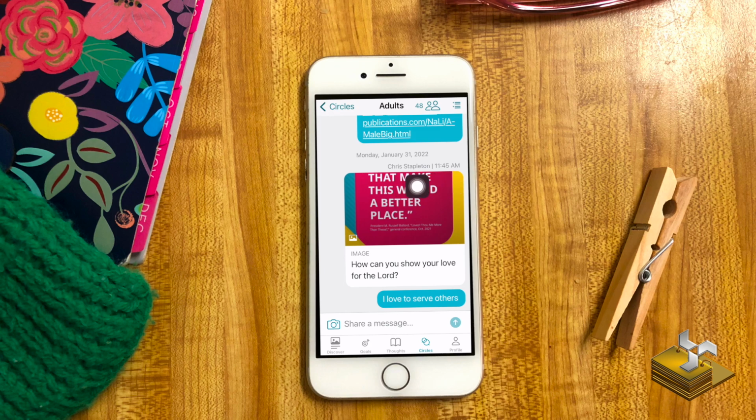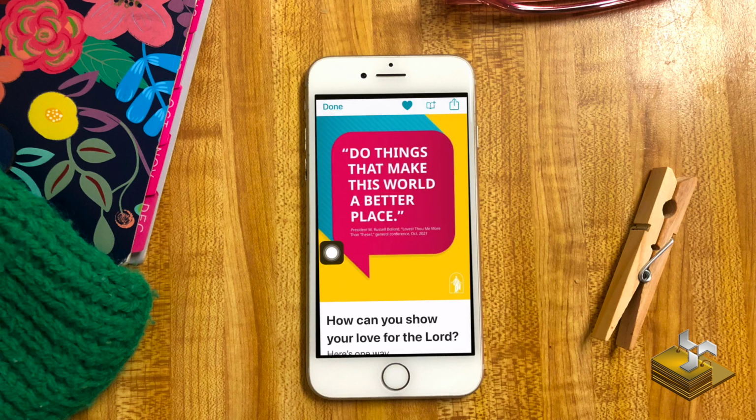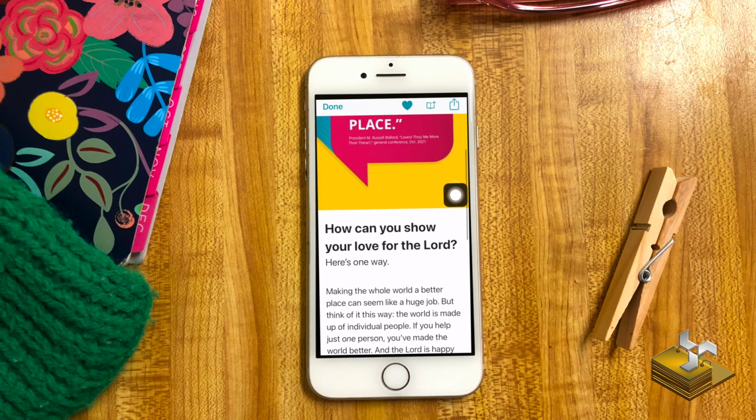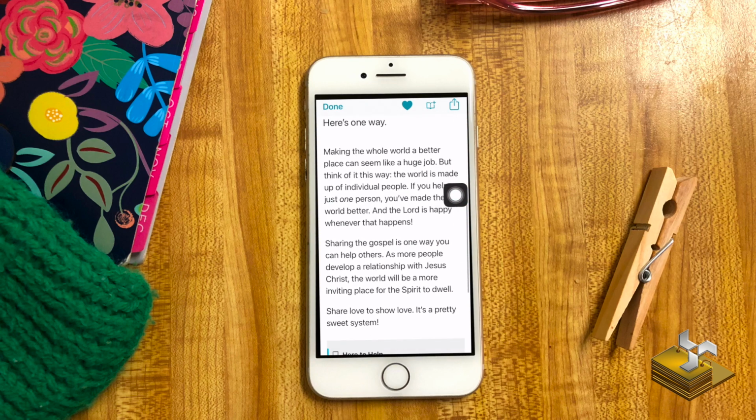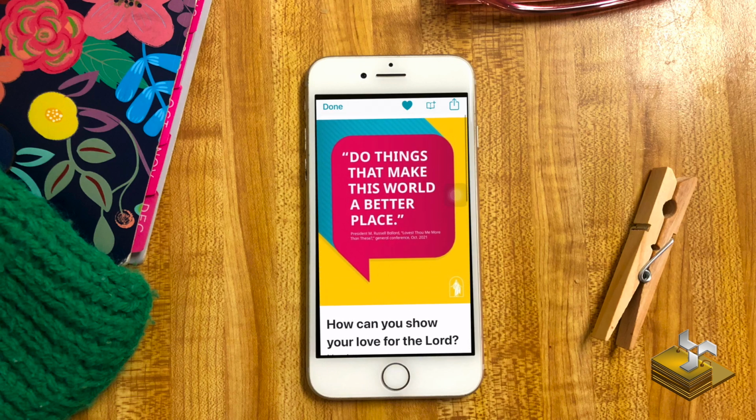11:45 a.m. Chris Stapleton. How can you show your love for the Lord? People can click on it by just pressing it, which comes to the article. People can read it and share it with whomever they desire also.